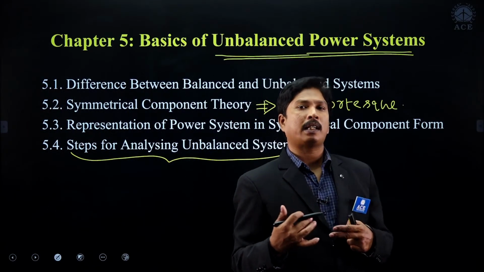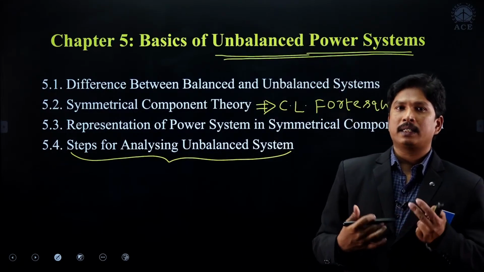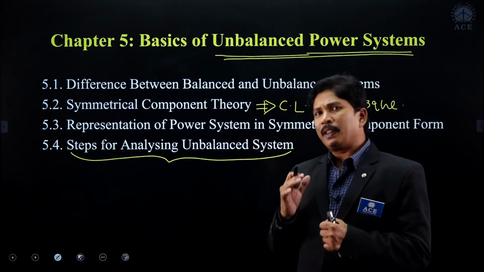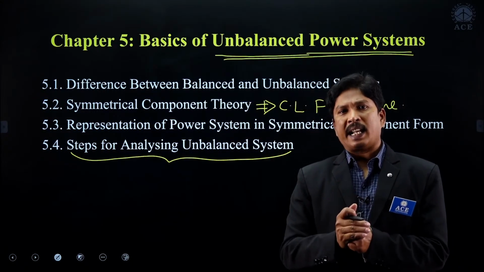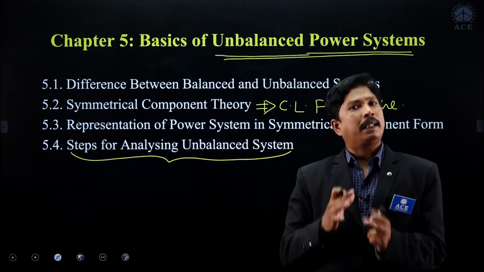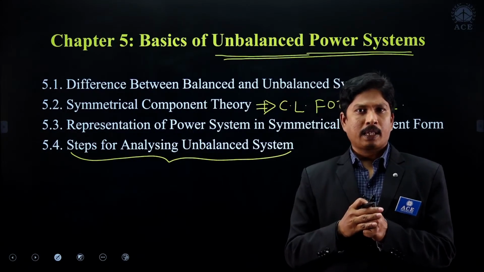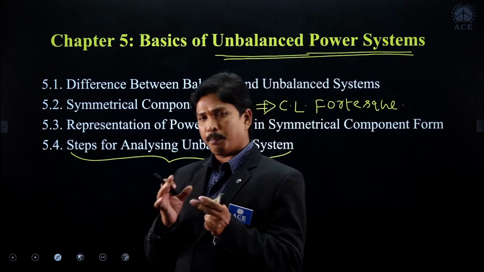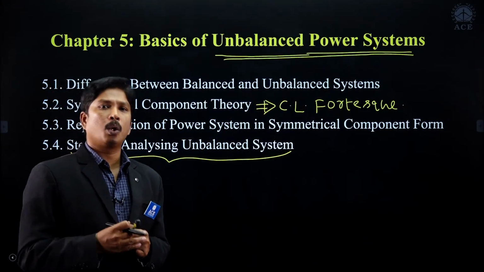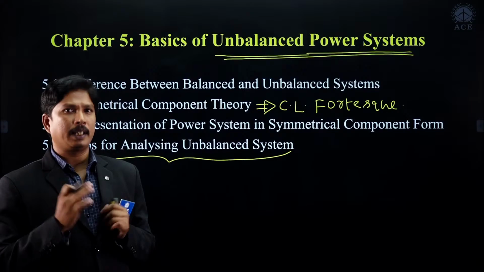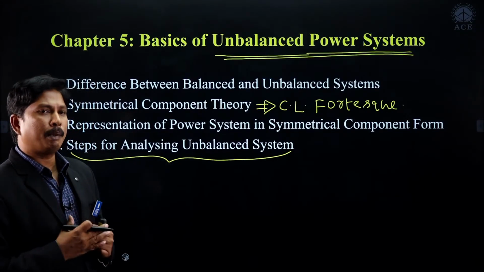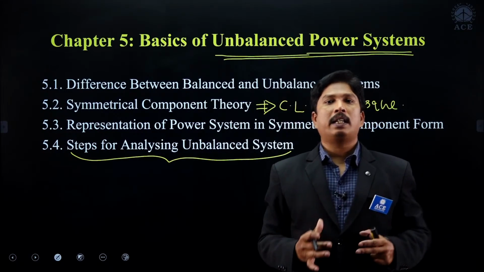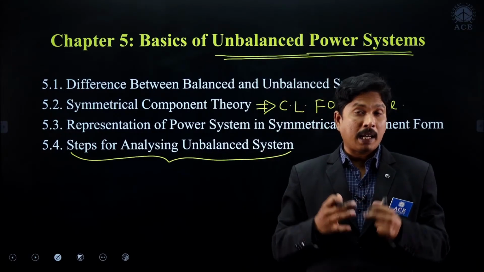What are the steps involved in analyzing an unbalanced system? For analyzing an unbalanced system, it is better to go with symmetrical components. Why? Because the absolute or actual system will give you problems, so definitely go with the symmetrical component theory, and in it construct the networks for the entire unbalanced power system.